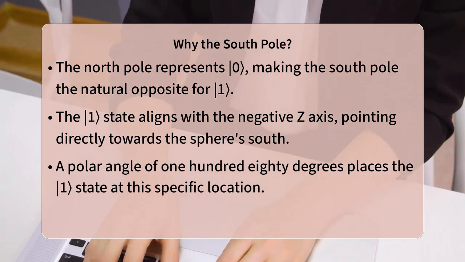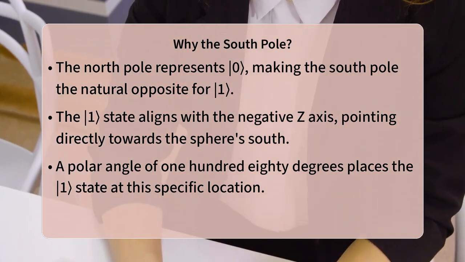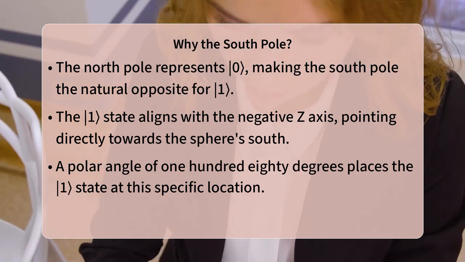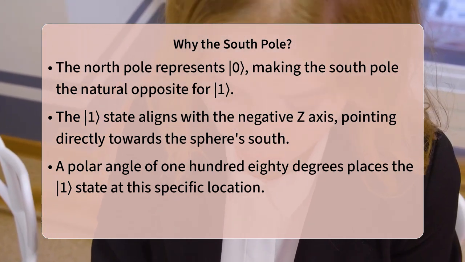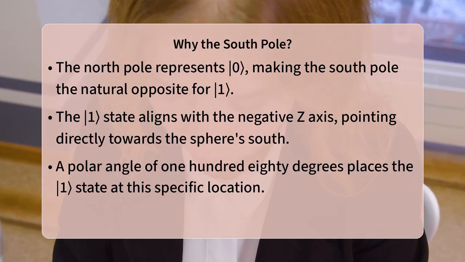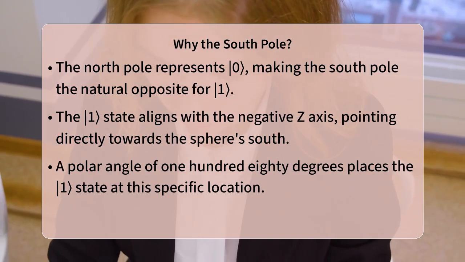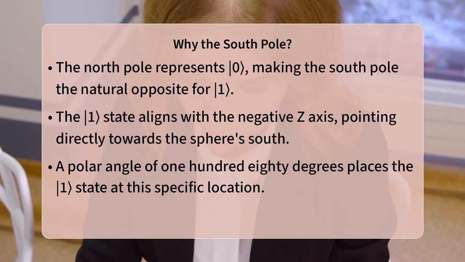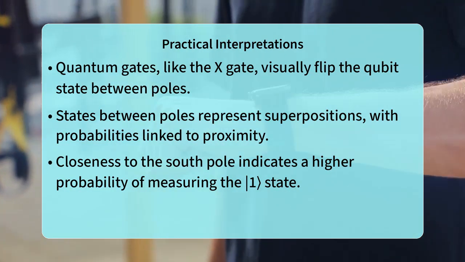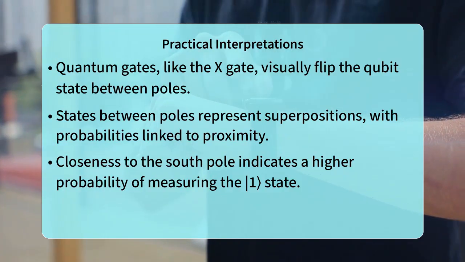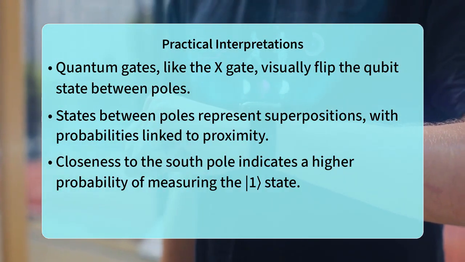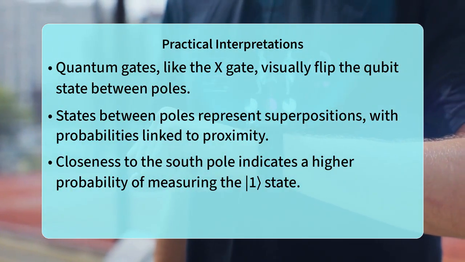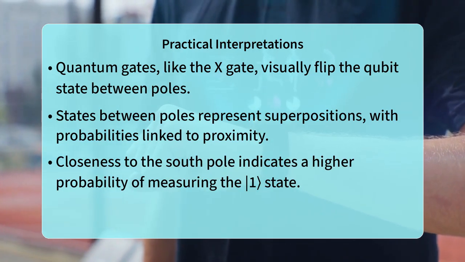Mathematically, any point on the Bloch sphere is defined by two angles, theta and phi, in spherical coordinates. For the one state, the polar angle theta is precisely 180 degrees, or pi radians. This value places the state exactly at the south pole, where the Bloch vector points directly downwards along the negative z-axis. Understanding this spatial mapping helps us interpret transformations and probabilities.